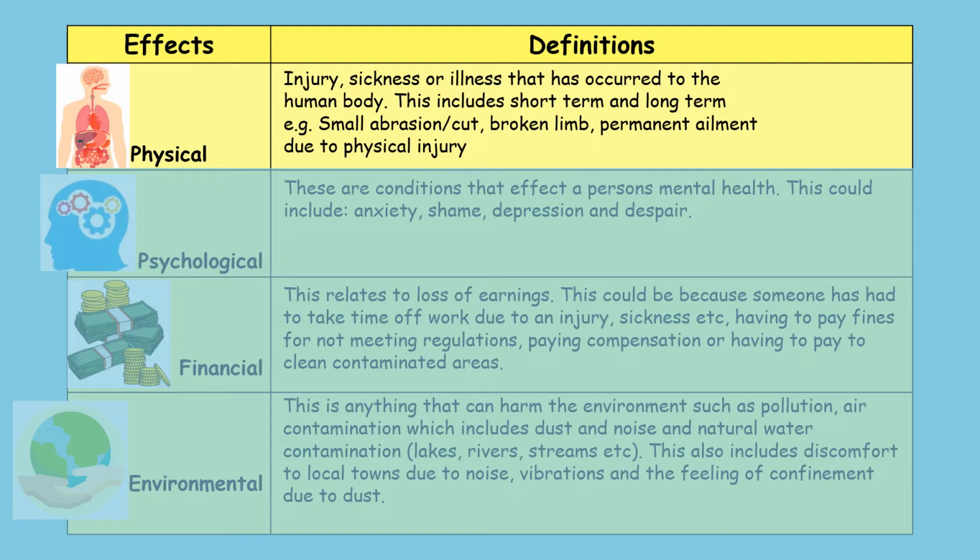So a physical effect, this is an injury, a sickness, or an illness that has occurred to the human body. This includes short-term and long-term. So for example, it could be a small abrasion or a small cut, broken limb, or a permanent ailment due to physical injury. And when we say permanent ailment, we're talking about a significant life change, such as maybe paralysis.